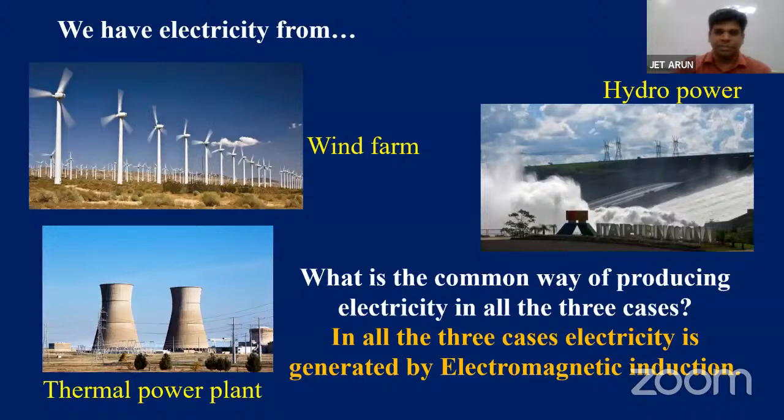Here, students, we were talking about this situation at the beginning of the session. We get electricity from these three scenarios: wind farm, hydroelectric power, and thermal power plant. What is the common way of producing electricity in all of these three cases was the question put. In all the three cases, electricity is generated by electromagnetic induction. That is the concept of the chapter. The most important principle involved in this chapter is electromagnetic induction. This principle is applied in all the three methods to generate electricity.